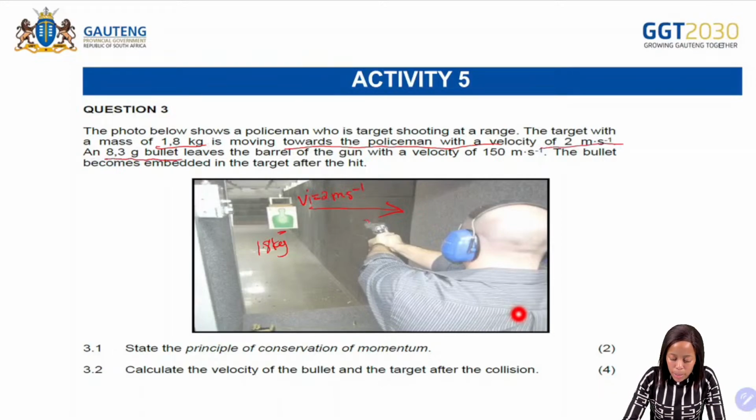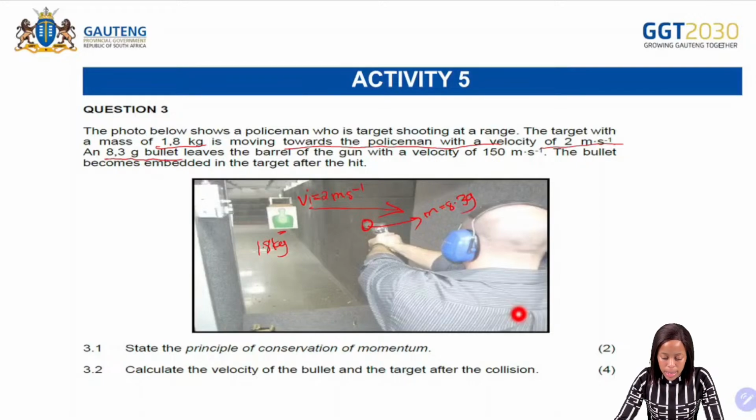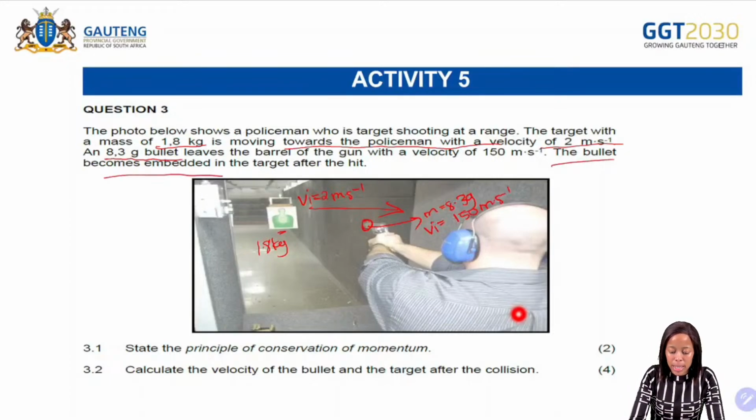So we have a bullet. Where's the bullet? The bullet is in the gun, and the bullet has a mass of 8.3 grams, with an initial velocity of 150 meters per second. Okay. So the target is moving towards the person, and the bullet is moving towards the target. And then what happens? The bullet becomes embedded in the target after the hit. Okay. So what is the first thing that we see?